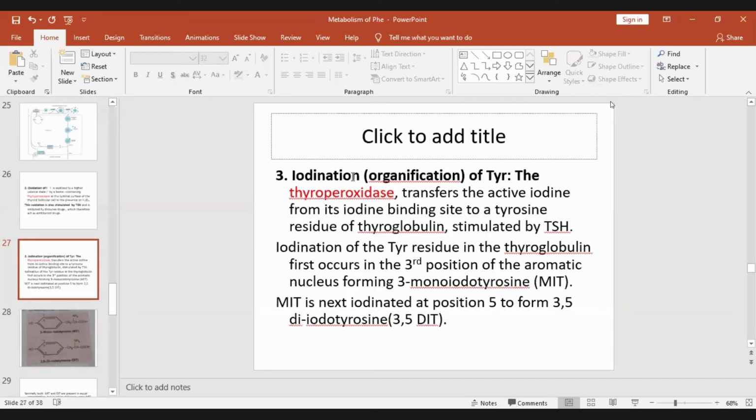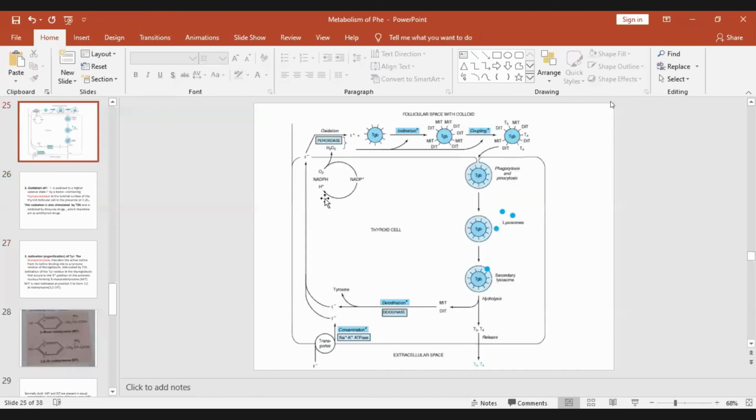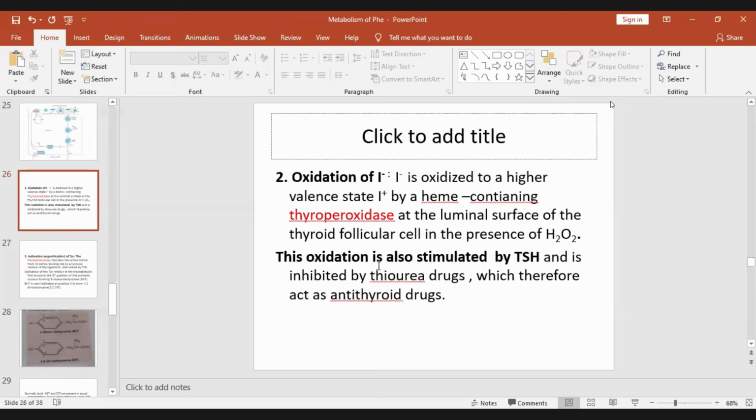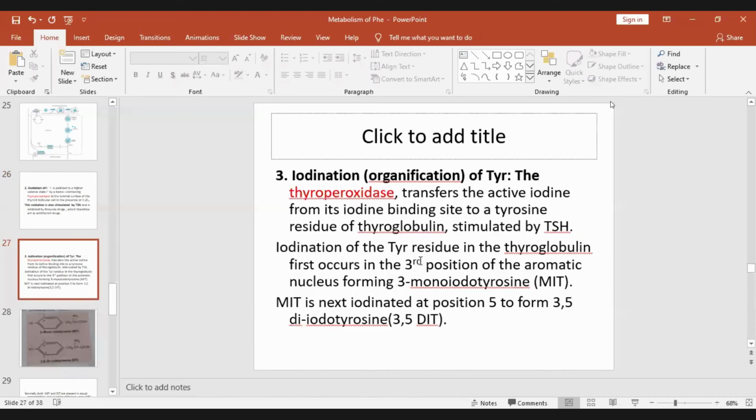Now organification of tyrosine, or iodination of tyrosine. The thyroperoxidase transfers the active iodine from its iodine binding site to a tyrosine residue of thyroglobulin, stimulated by TSH. So here iodination of the thyroglobulin molecule takes place. Iodination of the tyrosine residue first occurs at the third position of the aromatic nucleus, forming 3-monoiodotyrosine.